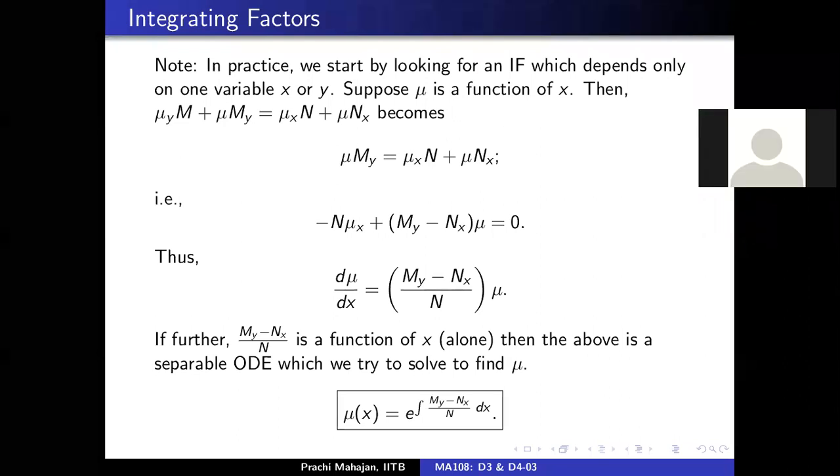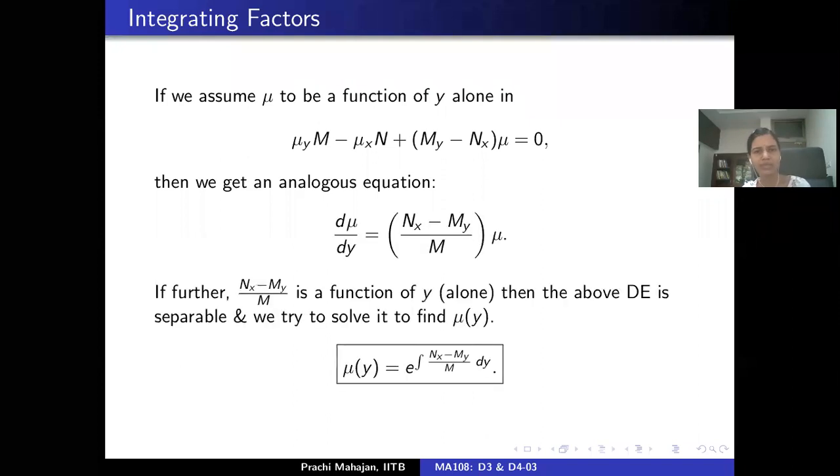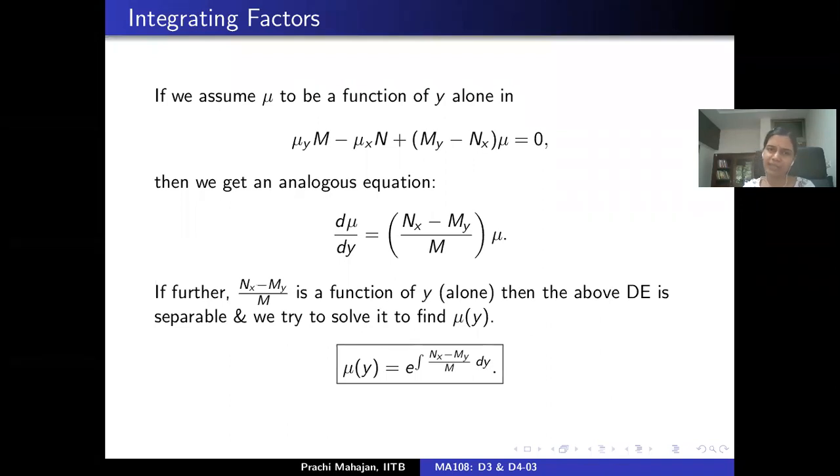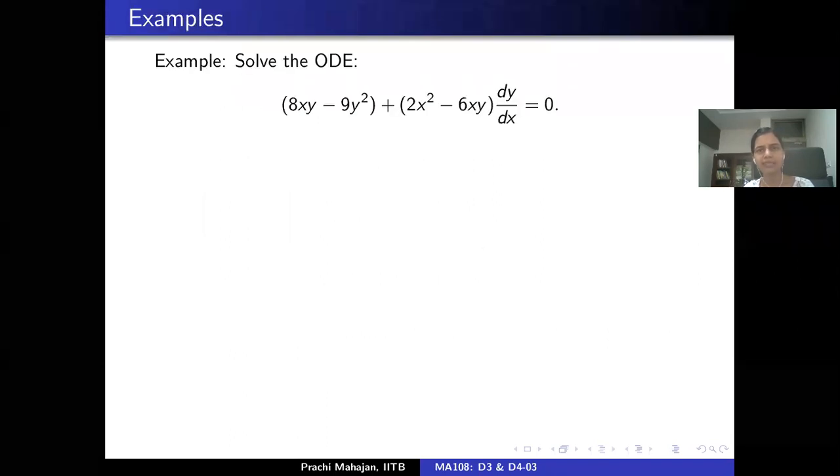Yes, ma'am. Okay. Likewise, one can ask what happens if mu is a function of the variable y alone. Then you get an analogous equation, this time an ODE in terms of mu and y. Furthermore, if you assume that (Nx minus My) by M is a function of y alone, then this is a separable ODE. One can separate the variables, integrate and solve, and you get this expression as the integrating factor. Again, this is an exponential function, well defined and non-zero everywhere. So with this background, let's try to solve this.